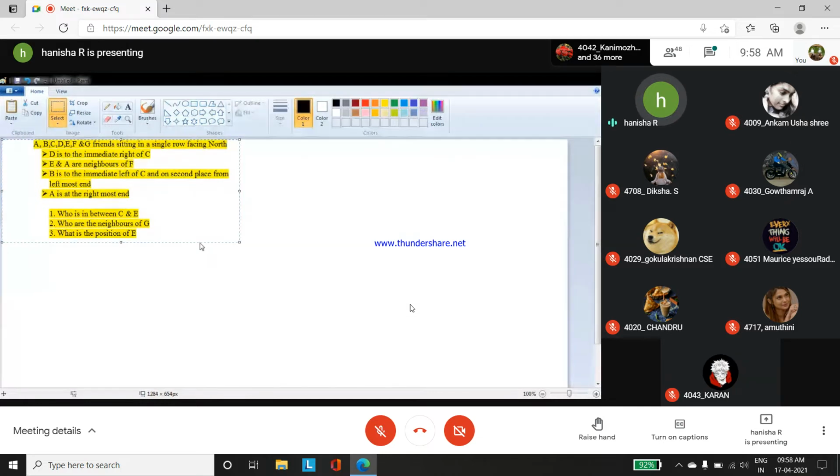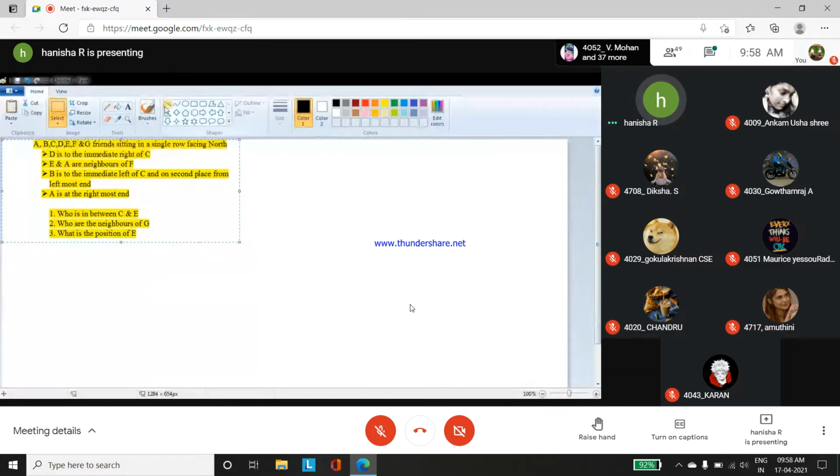So first, we are going to read the question properly and understand the framework. Here A, B, C, D, E, F and G are friends sitting in a single row facing north. From the first line of the question, we got the framework: this is a linear seating arrangement having 7 friends from A to G, in a row, and everyone is facing north.